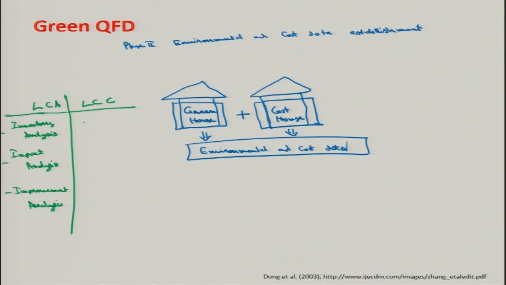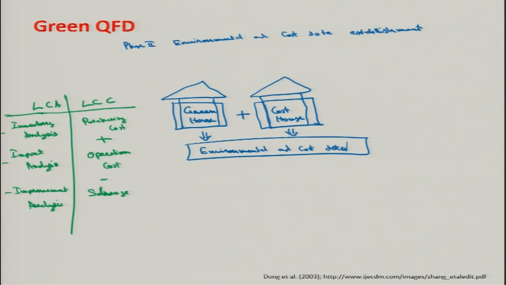Life cycle cost is the purchasing cost plus operation cost minus salvage. So, these are the inputs in the greenhouse.